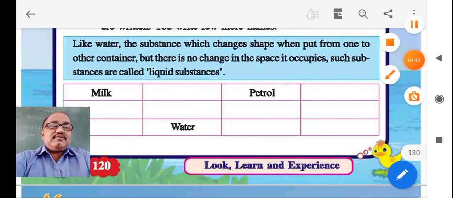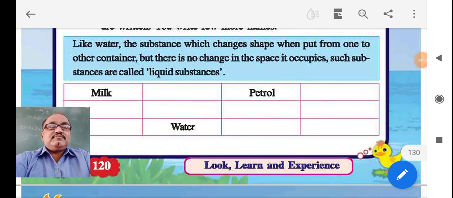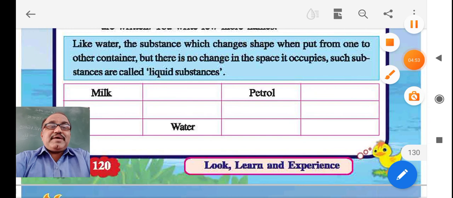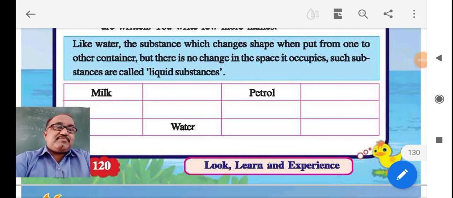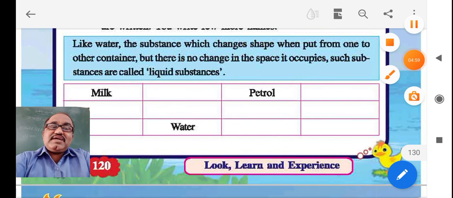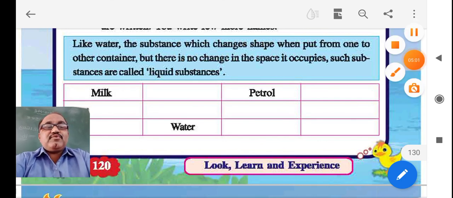Milk, water, kerosene, oil, petrol, diesel, etc. are the best examples of it. In our next session, we will talk more about this.